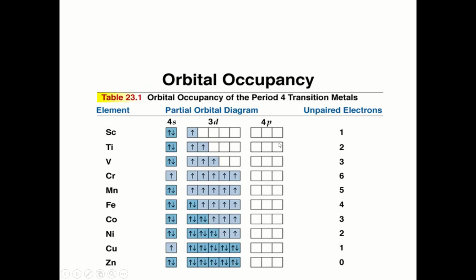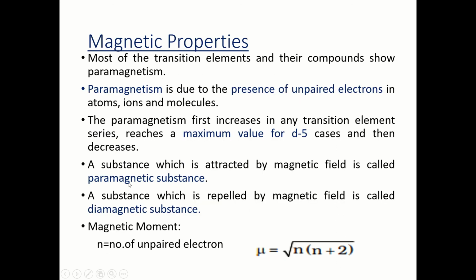You see here, for chromium, the maximum number, 3d5 and 4s1. A substance which is attracted by a magnetic field is called a paramagnetic substance, and a substance which is repelled by the magnetic field is called a diamagnetic substance. And the magnetic moment of the substance can be calculated by this formula, mu equals √n(n+2), where n is the number of unpaired electrons.